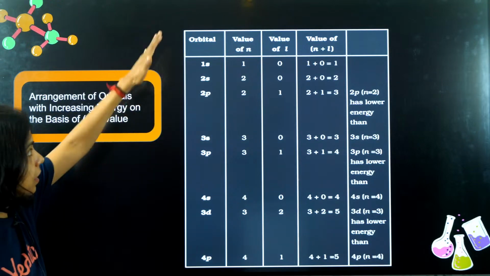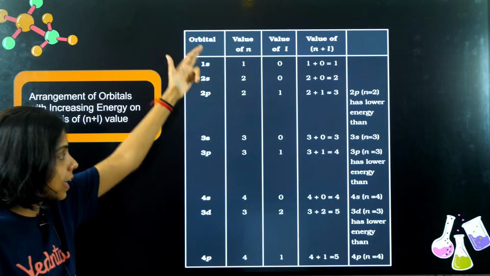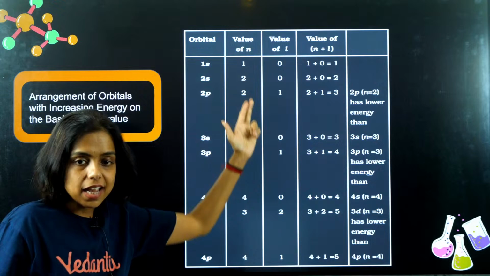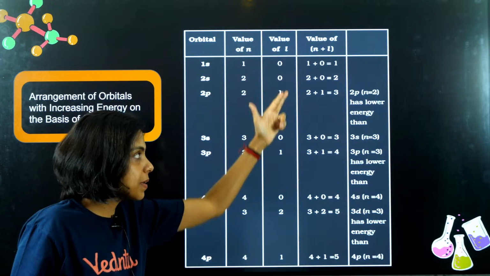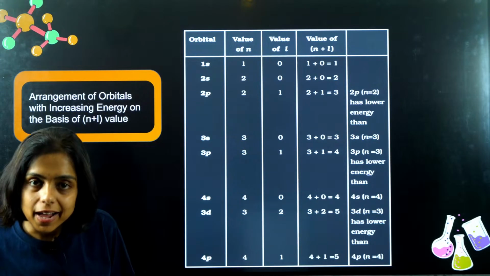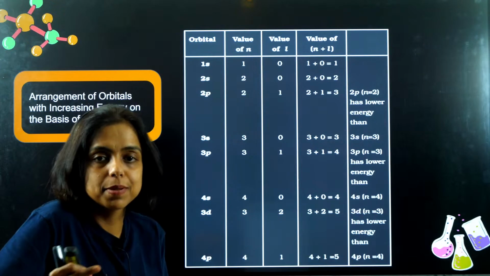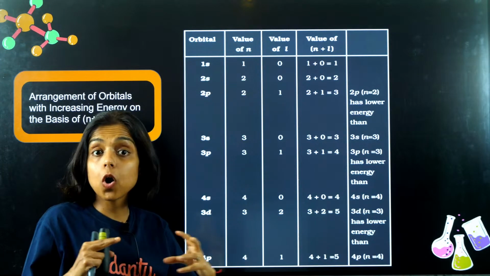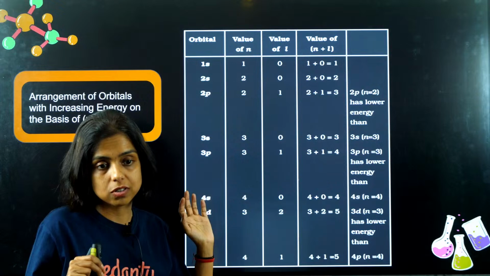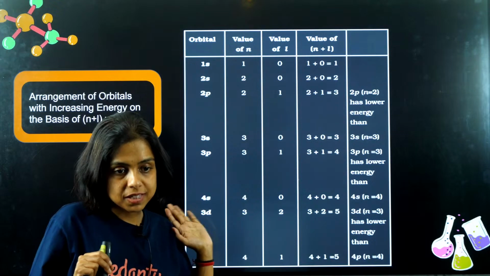So these are the orbitals, these are their n values, these are their L values, and these are their n plus L values. So we will arrange all the subshells according to increasing n plus L value, so that we can have an order in which we can fill the electrons. Got it?